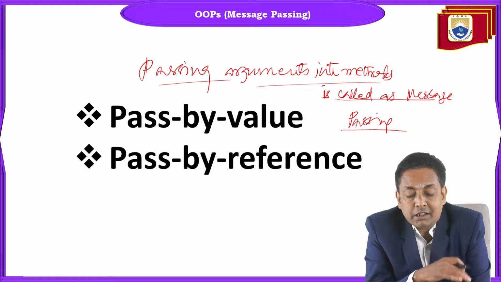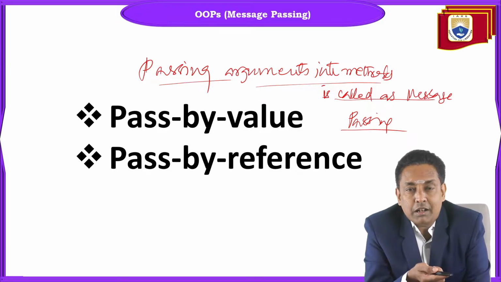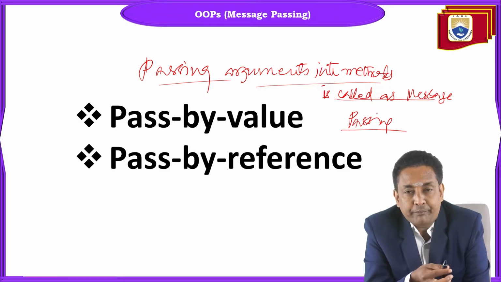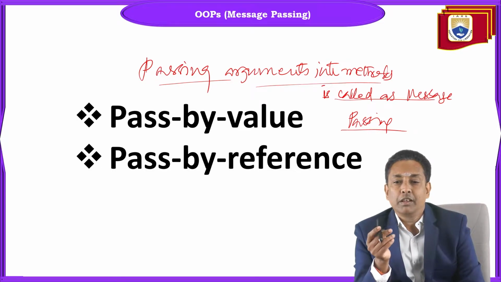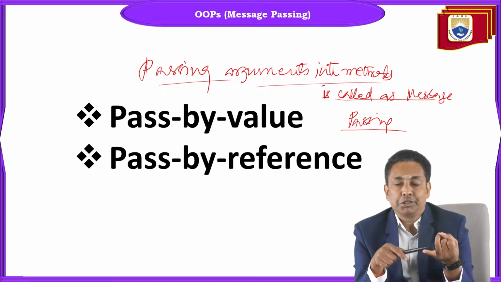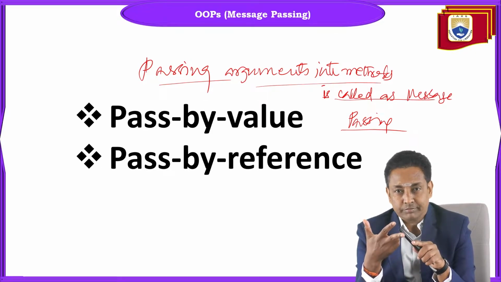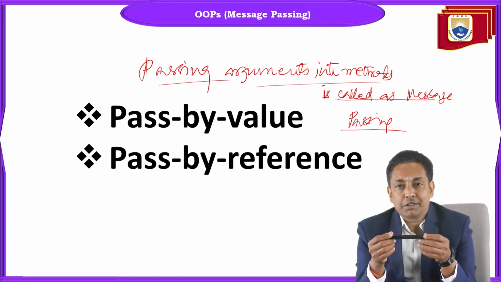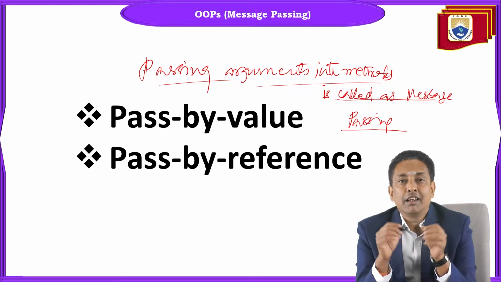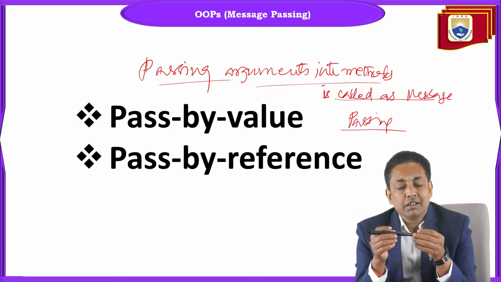But why is this topic divided into pass by value and pass by reference? Because in Java, not only in Java, in every programming language, we deal with two types of data types. One is primitive data types, and the second one is secondary data types. What are primitive data types? Byte, short, int, long, float, double, char, boolean. These 8 are primitive data types. And what are secondary data types? Arrays and classes are called secondary data types.